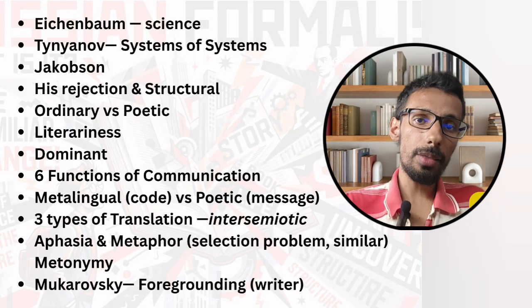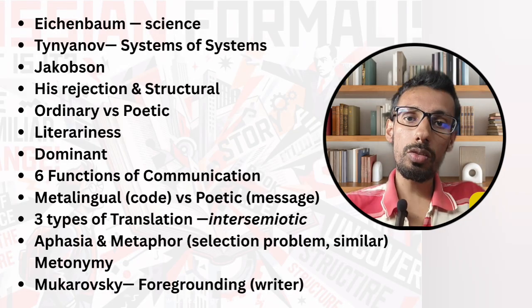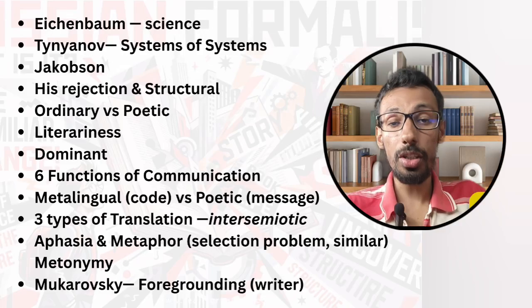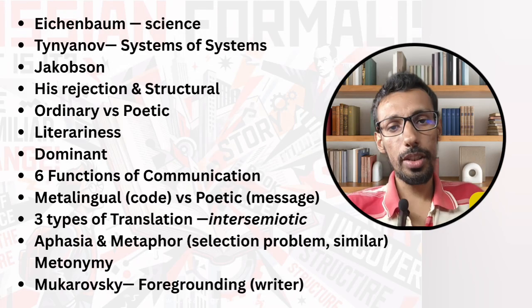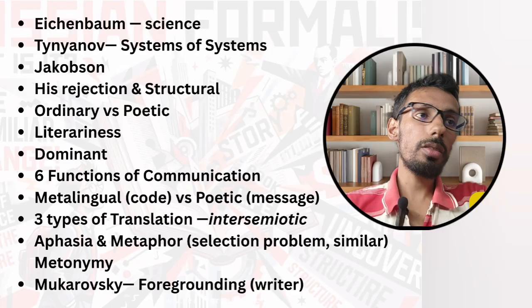He rejected the idea, but he was more inclined towards the formalist understanding. He also contributed to translation theory. It is going to be important. I'm going to talk about it. Just wait. Okay, so his rejection and his structural understanding are done.